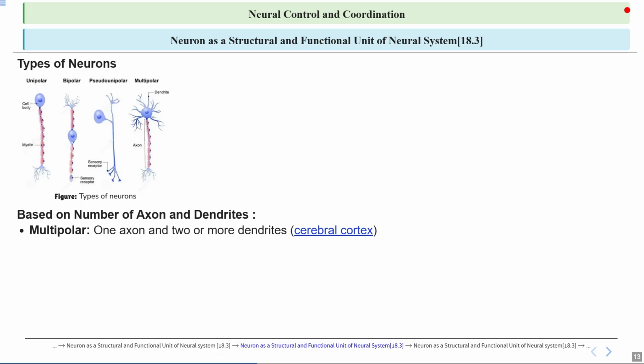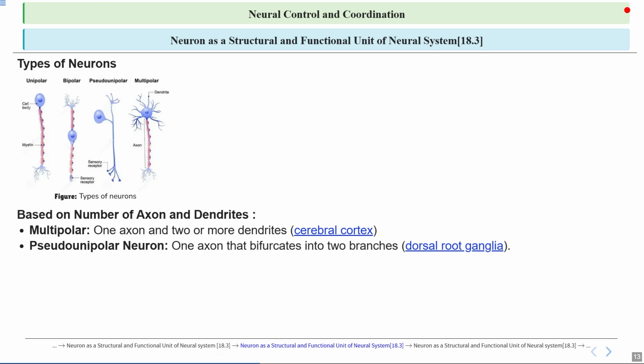Talking about multipolar, it is a type of nerve cell that has one single axon and two or more dendrites, which are the structures that receive signals from other neurons. This structure is commonly found in the cerebral cortex, which is the outer layer of the brain responsible for higher functions like thinking, memory, and decision making. Multipolar neurons play a key role in processing and transmitting information within the brain and throughout the nervous system.